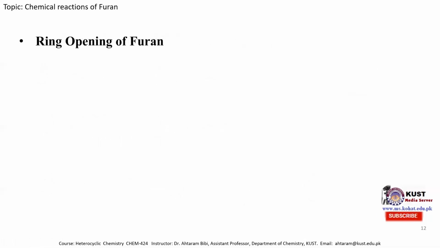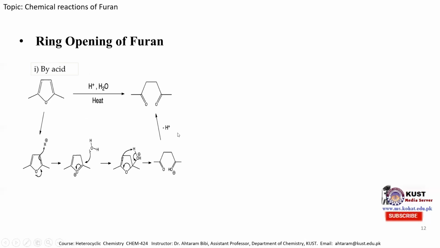Next reaction is the ring opening reaction of furan. Ring opening of furan can take place under various conditions: in the presence of acid, in the presence of photon, or in the presence of a free radical initiator. In the presence of acid, when an acid is treated with the furan molecule, then a 1,4-dicarbonyl compound is obtained.